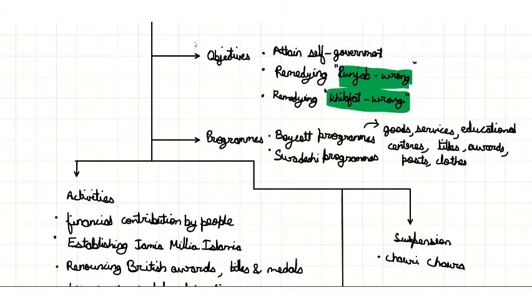The Swadeshi programs aimed at promoting the use of Swadeshi goods or goods that were produced in India by Indians instead of depending on imported goods. This was done because Gandhiji had a strong belief that doing so would free them from the dependence on British imported goods, which was a major drain to their economy at that time.